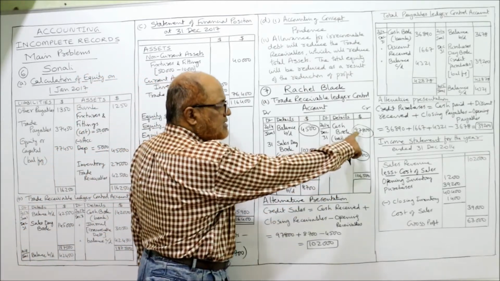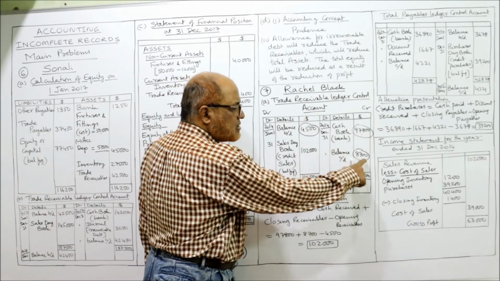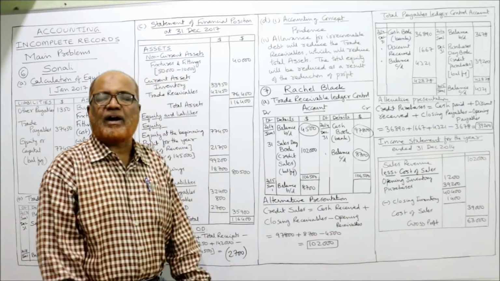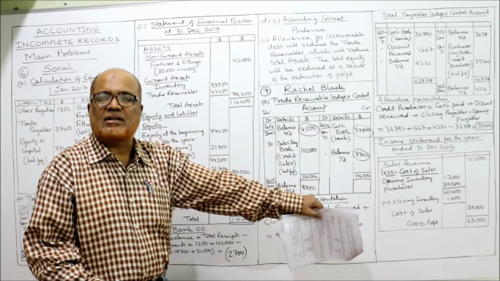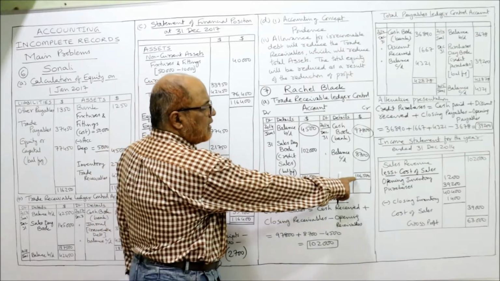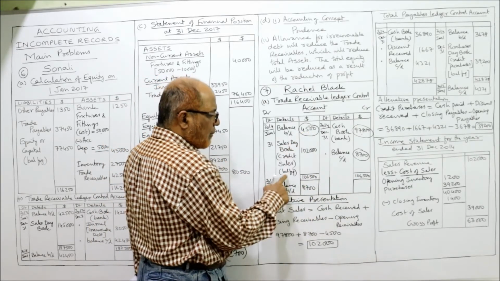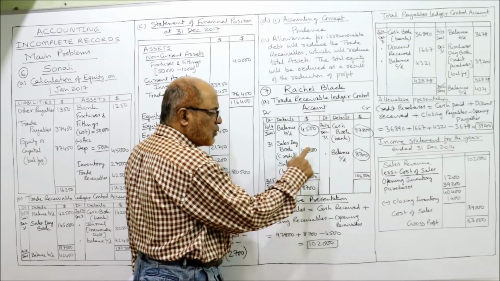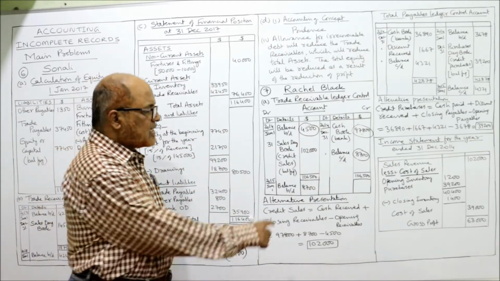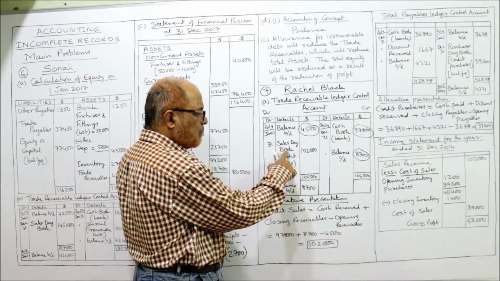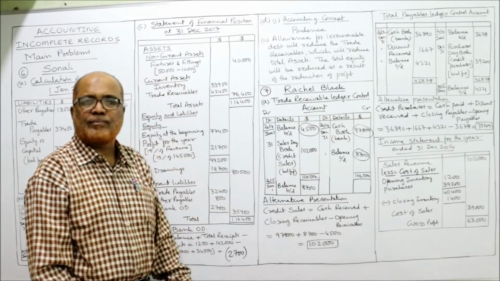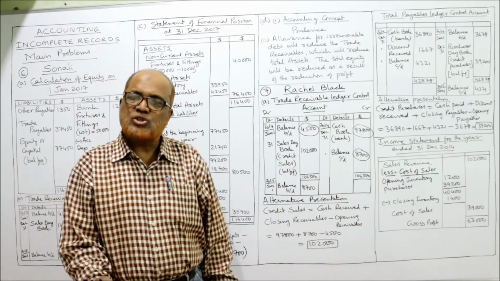Take the total on the credit side: 97,800 plus 8,700, 1,06,500 is the total on the credit side. From this total, deduct 4,500. The balancing figure you will get is 1,02,000. And this 1,02,000 is the sales day book or credit sales. That's all. First question completed.